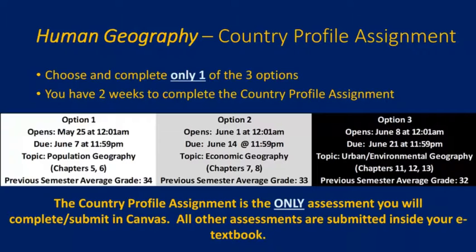So once again, you have a choice. So choose one of them. You get 2 weeks to complete them. They relate to the current stuff that's being discussed in that particular chapter or the chapter prior, and we can see the average grades for each of them.